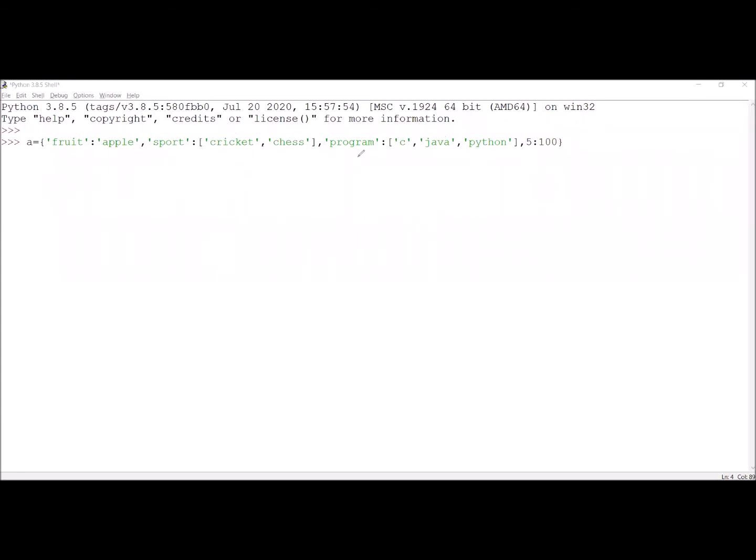Similarly, I am taking a new key, program. To this key, I am assigning three values: C, Java, and Python. And the fourth key is 5, and its corresponding value is 100.